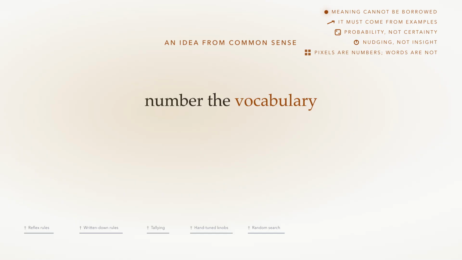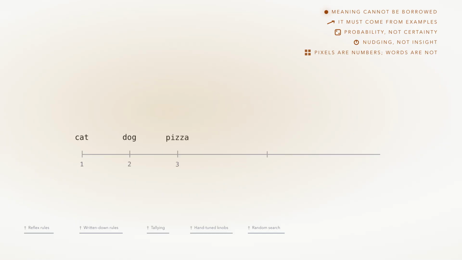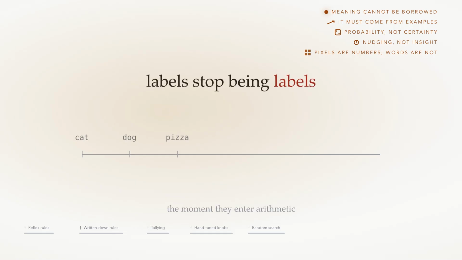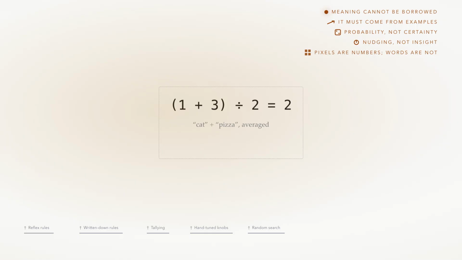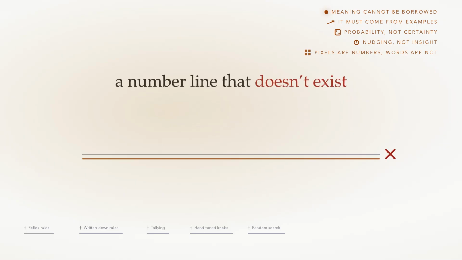Number the vocabulary. Cat is 1, dog is 2, pizza is 3, on through 50,000. Compact, simple, and quietly wrong, because the moment those labels enter arithmetic, they stop being labels. Numbers have order and distance, so this scheme is claiming that dog sits exactly halfway between cat and pizza. Average cat and pizza, and you get dog. We've smuggled in a number line that doesn't exist.